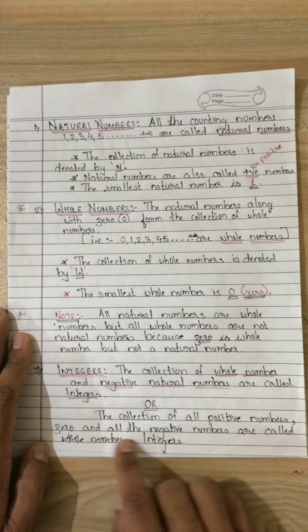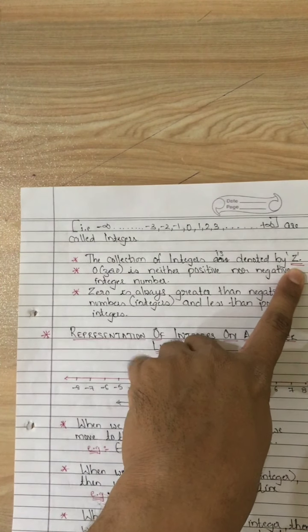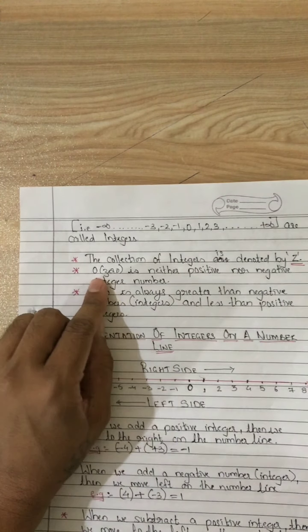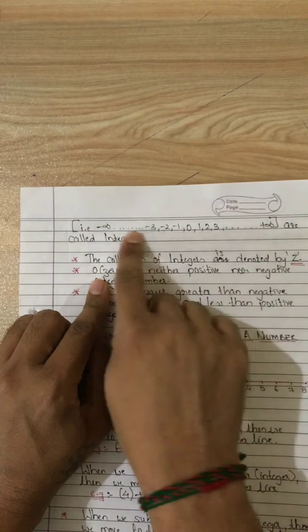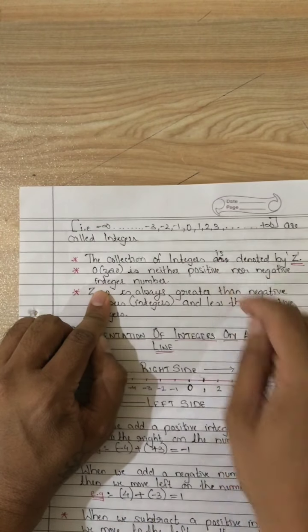Yes, the collection of integers is denoted by capital Z. One thing to remember, 0 is neither positive nor negative. 0 is neither positive nor negative number.